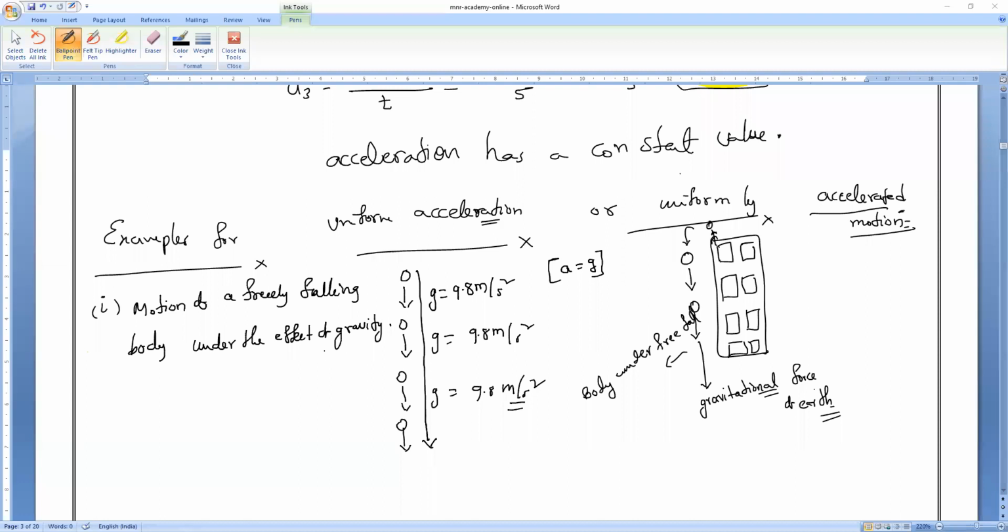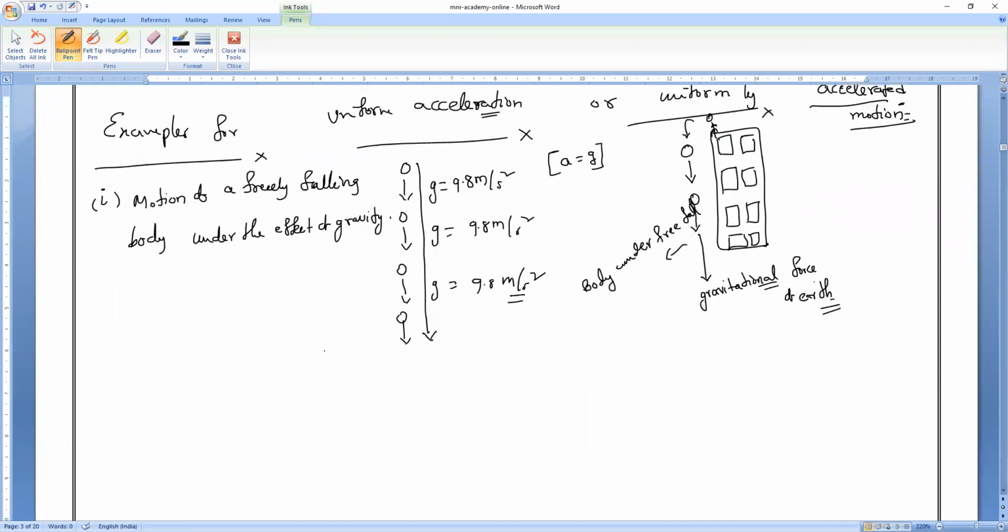Yes, Shivani, we can make a clock example also. Shivani is saying the clock. We can say the clock is also in uniformly accelerated motion, as it continuously carries on at the same speed over the same interval of time. Yes, Shivani, you can say.